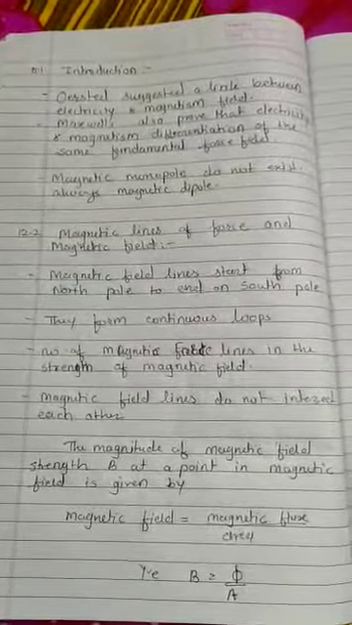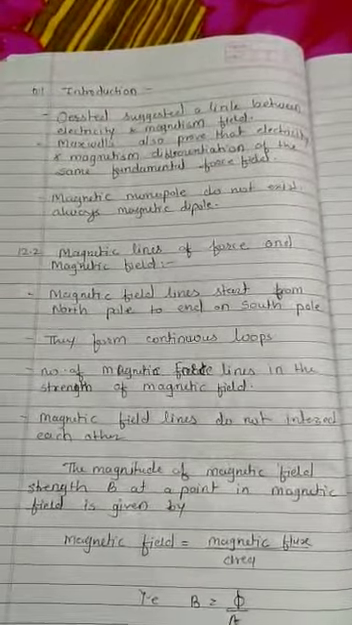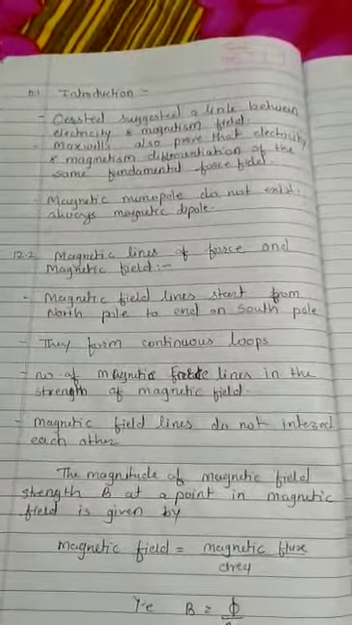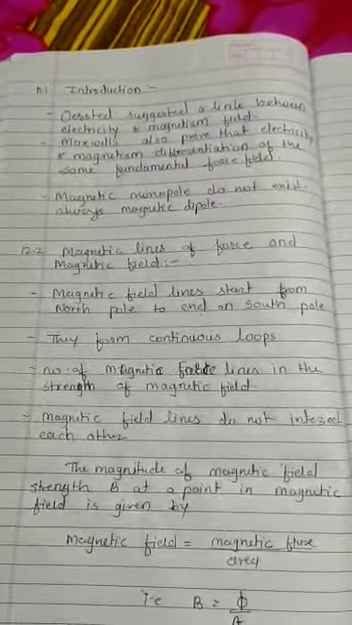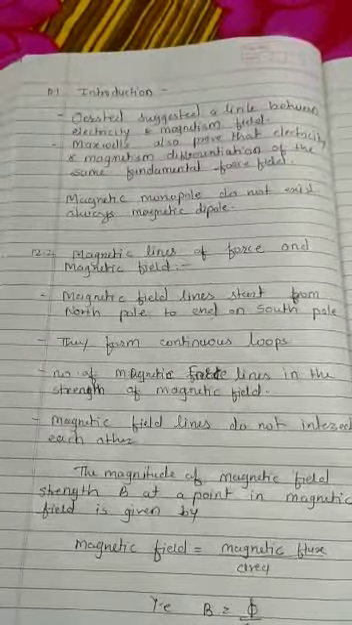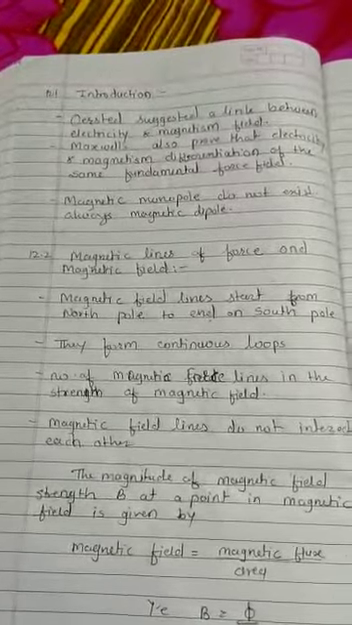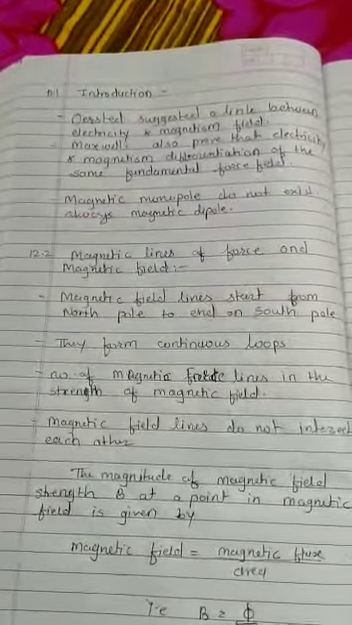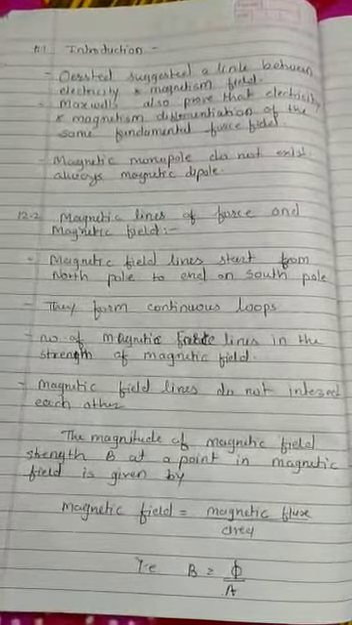Our next topic is introduction. William Gilbert was the first to systematically investigate the phenomena of magnetism using the scientific method. Then Oersted suggested a link between electricity and magnetism. Then Maxwell also proved that electricity and magnetism represent different aspects of the same fundamental force field, and that magnetic monopoles do not exist; magnetism is always a magnetic dipole.